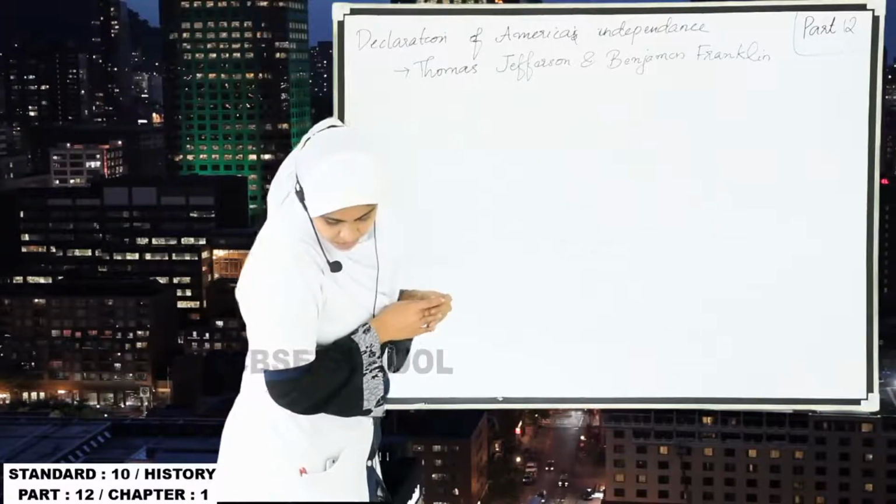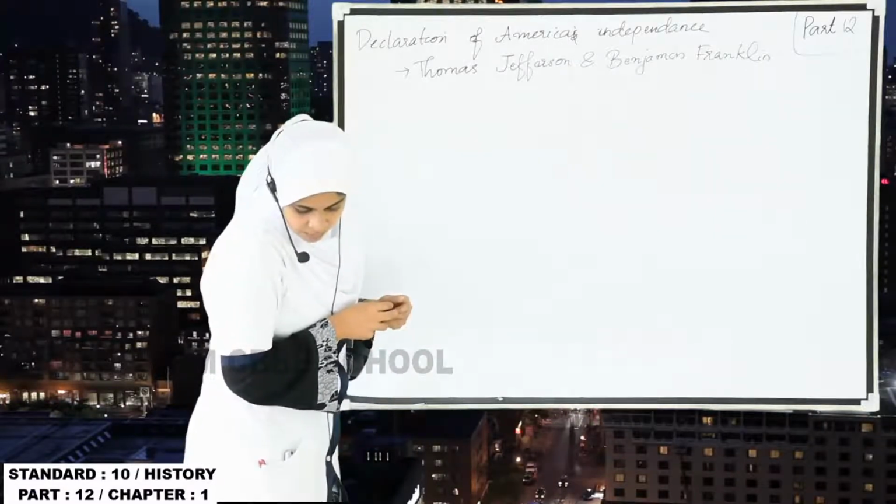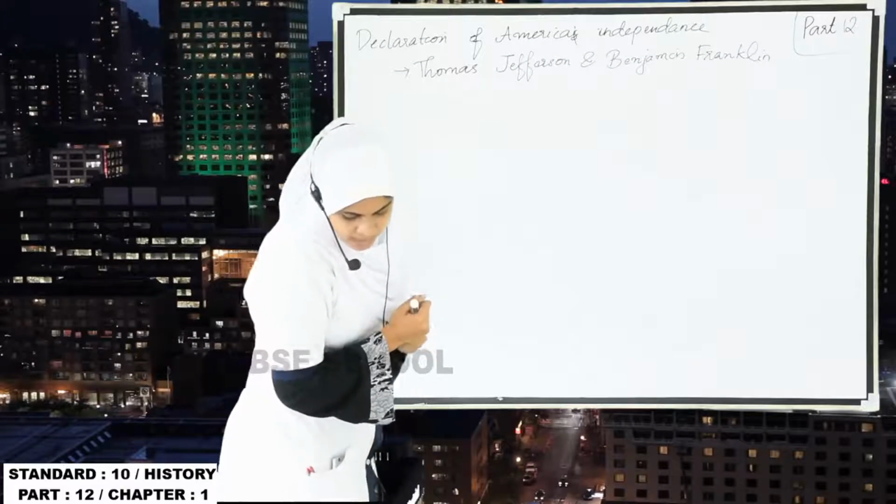And the war between England and the colonies in North America that began with the Declaration of Freedom ended in 1781.